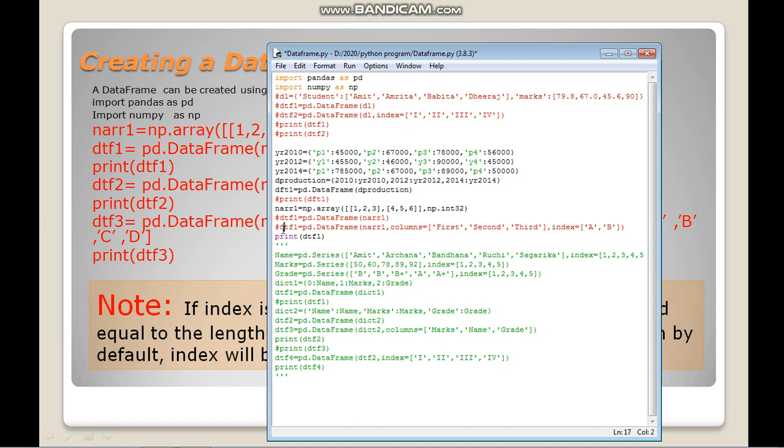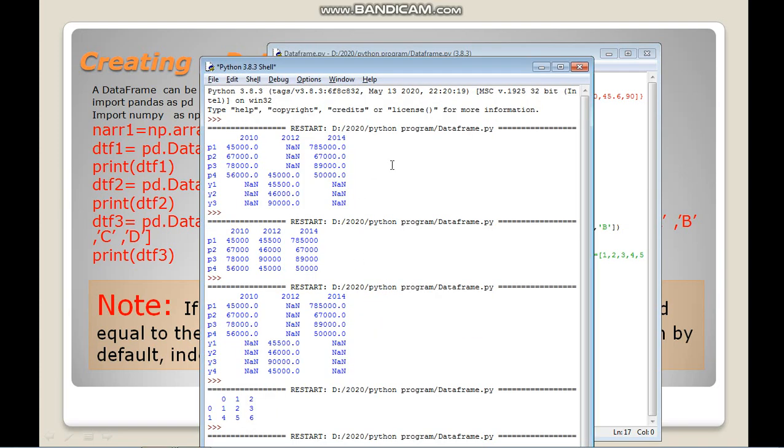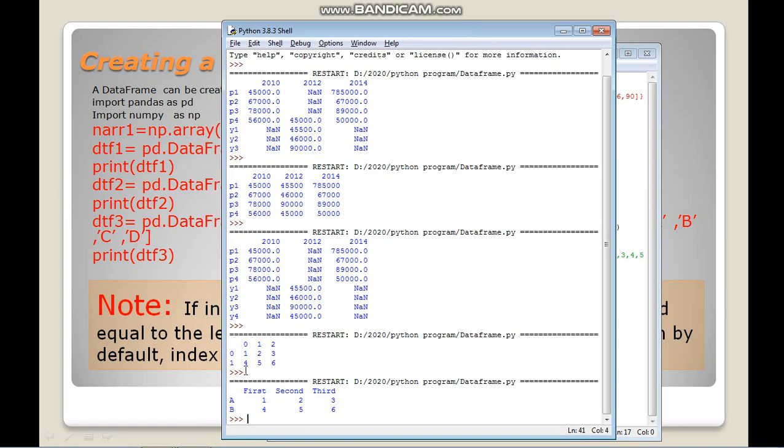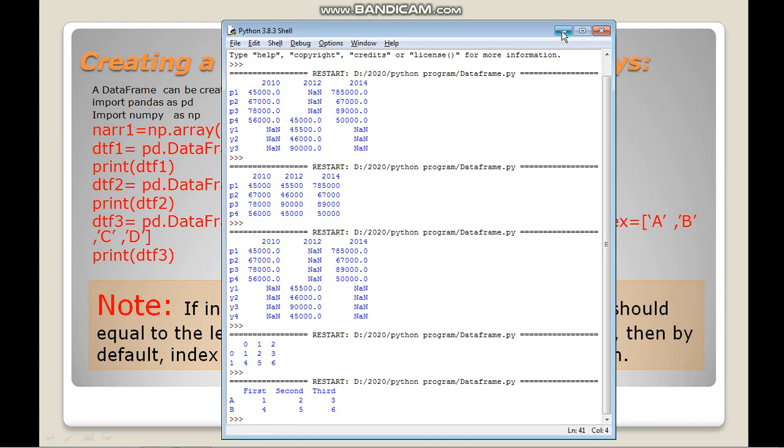Okay. So you can see here the columns as first, second, third, and here you have the rows. You have two rows here. That's why I have written A and B here. Okay. So the next way